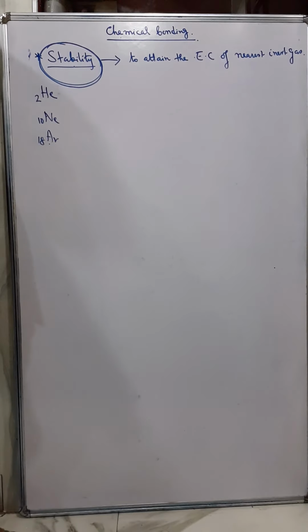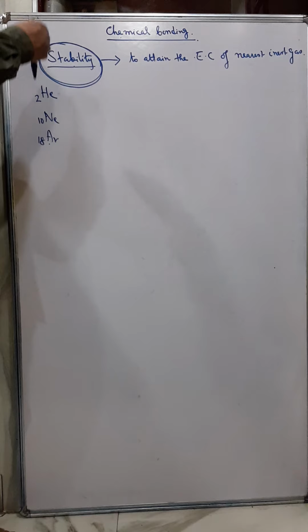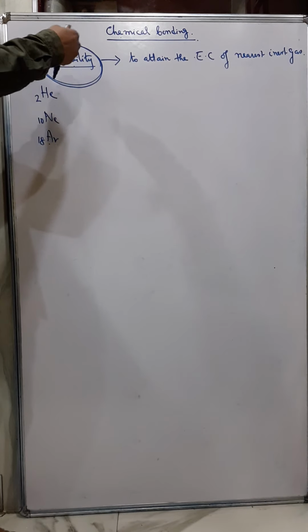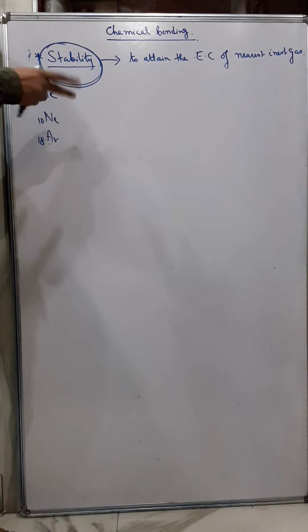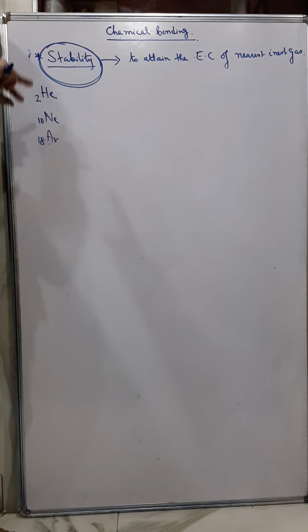Why? Because they are unreactive, they don't react with anybody. Now, why don't they react with anybody? Because they are stable. And why do other elements react? Because they are unstable. So other elements react with each other, atoms react with other atoms to form compounds and to become stable.